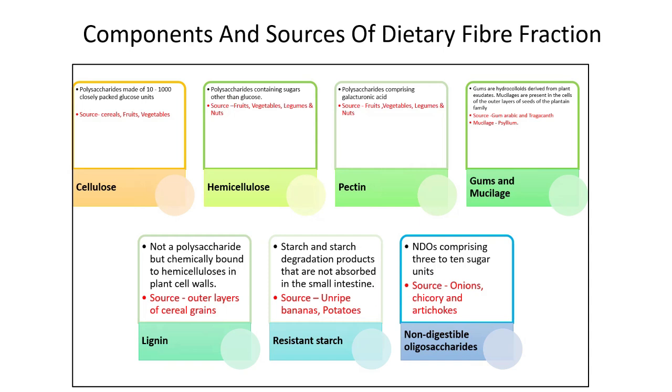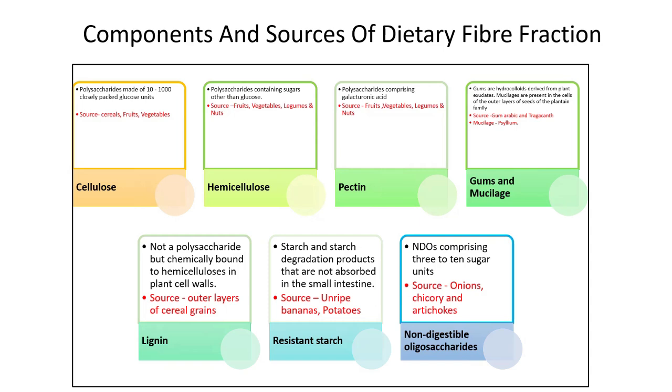Coming to lignin, it is not a polysaccharide but is chemically bound to hemicelluloses in plant cell walls. Foods with a woody component, for example, celery, and the outer layer of cereal grains are rich in lignin.